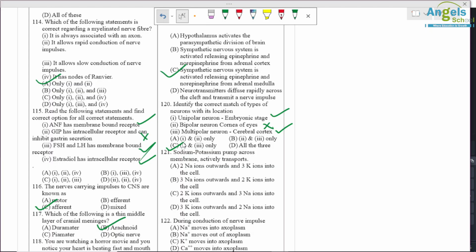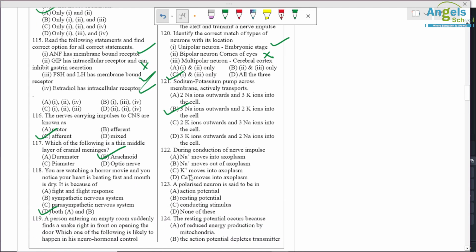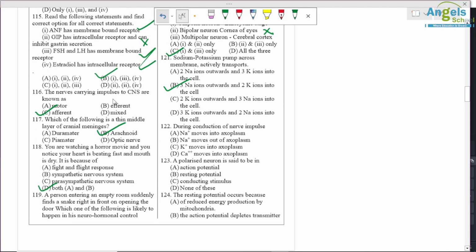Question number 121. Sodium potassium pump carries 3 Na+ outside of the membrane and 2 K+ inside of the cell. So B is correct. During conduction of nerve impulse, Na+ moves into the axoplasm. Na+ moves out of the axoplasm, K+ moves, Ca+ moves. Okay, so influx of Na+, so A is correct.